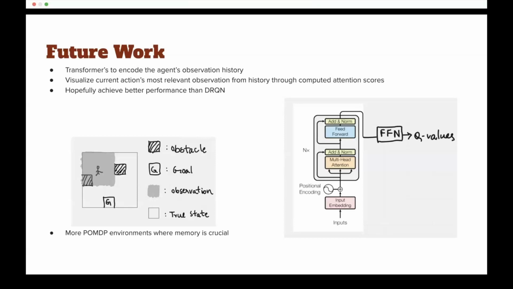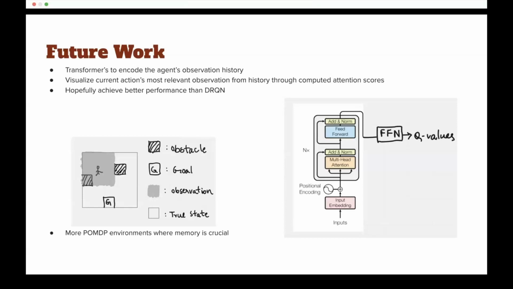Transformers are ubiquitous in NLP, and since they are known to be effective in encoding sequences better than RNNs, therefore, we are going to use Transformers encoder architecture to encode an agent's observation history as it takes action in the environment.